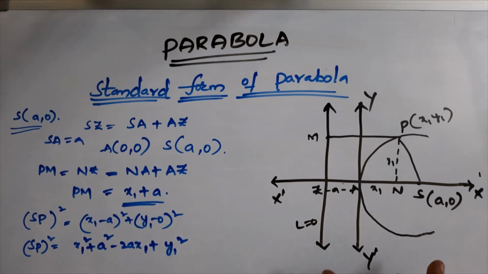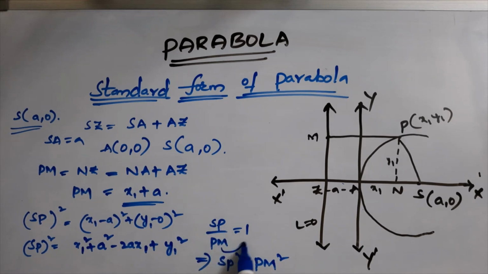To verify that it is a parabola, we know the condition SP by PM is equal to 1, so SP is equal to PM. Squaring on both sides, SP squared is equal to PM squared.